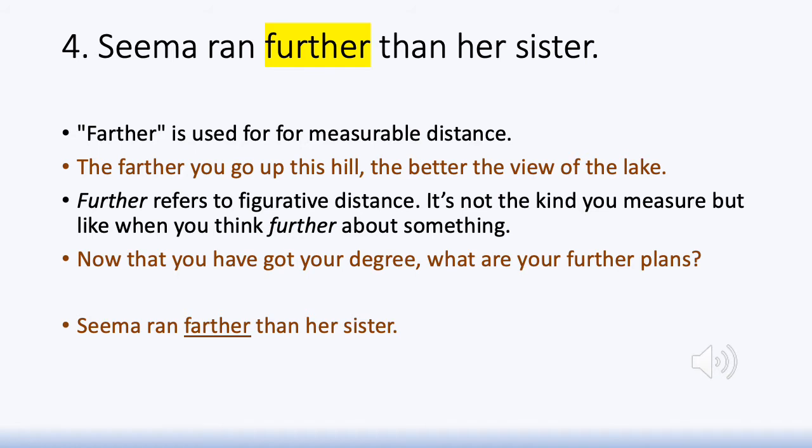So in this context, we're talking about a girl running to a point beyond that which her sister ran. Therefore, it is not further, but farther that we have to use in this context. Seema ran farther than her sister. The distance covered by the two girls is something that you can measure.